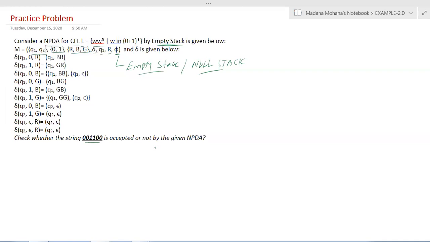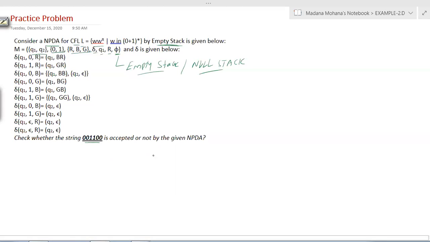Here don't look at the final state, because we don't have a final state. Compulsorily, we need to verify with the empty stack only. If you get an empty stack, then the string is accepted. If you don't get an empty stack, then the string is not accepted.